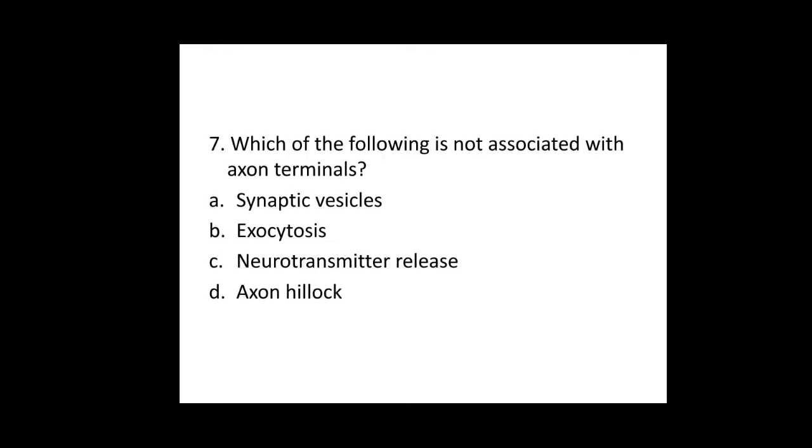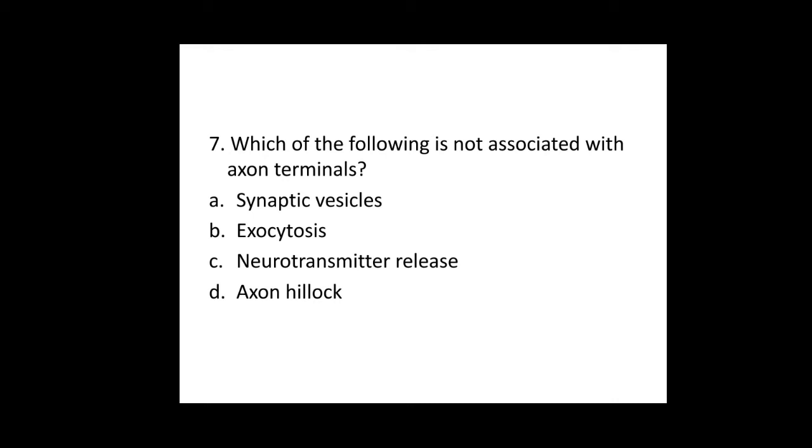Seventh one, which of the following is not associated with axon terminals? Option A, synaptic vesicles. Option B, exocytosis. Option C, neurotransmitter release. And option D, axon hillock. So here the answer is option D, because the axon terminals, you know, consist of the